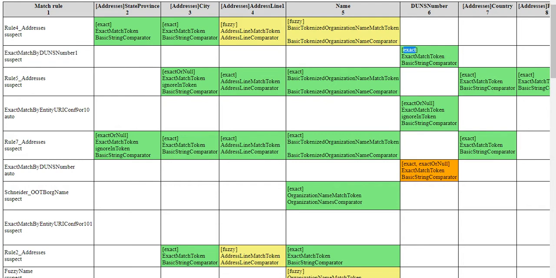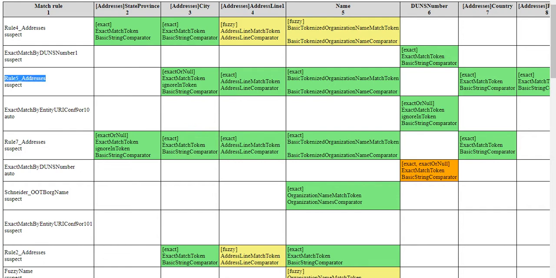And this particular part, the exact match token and basic string operator, these are the classes. These are actually Java classes. Here at this line, comparator. These are Java classes created by the Reltio MDM developers, and using that particular class, the comparison of two records is actually done by the matching tool.